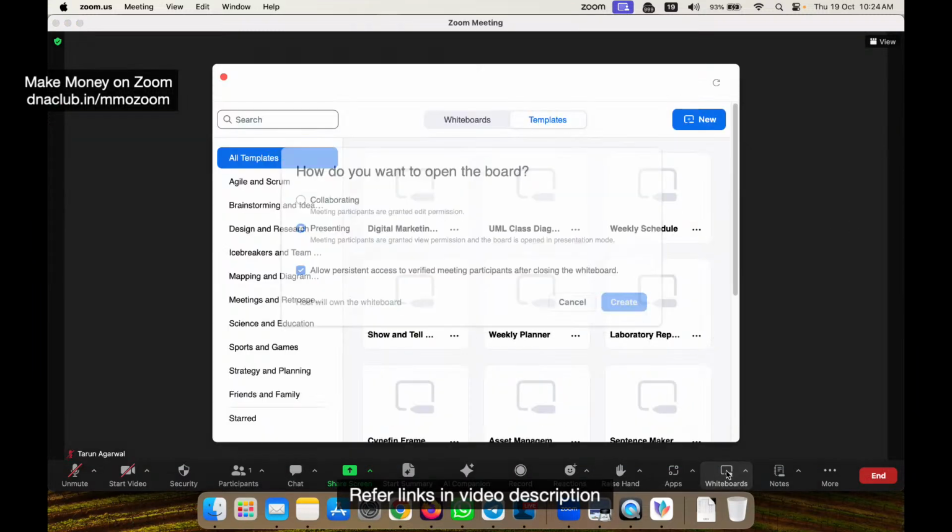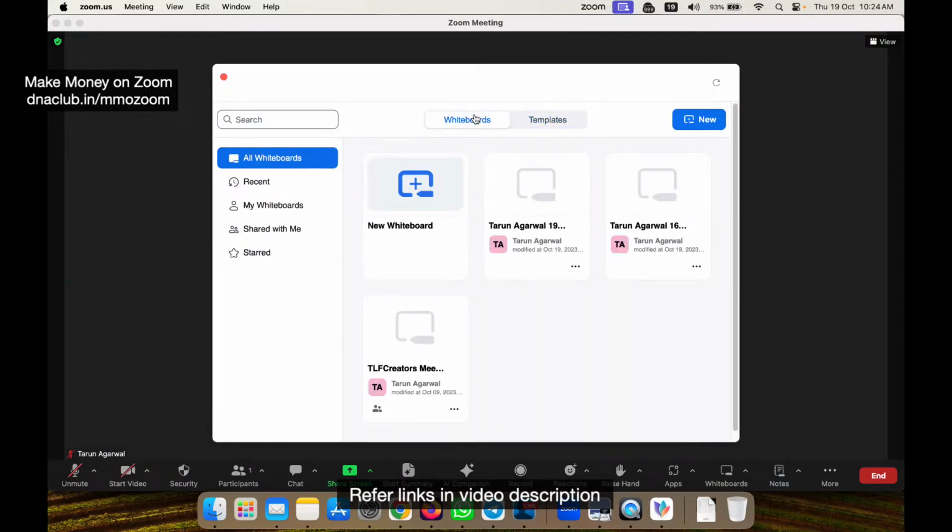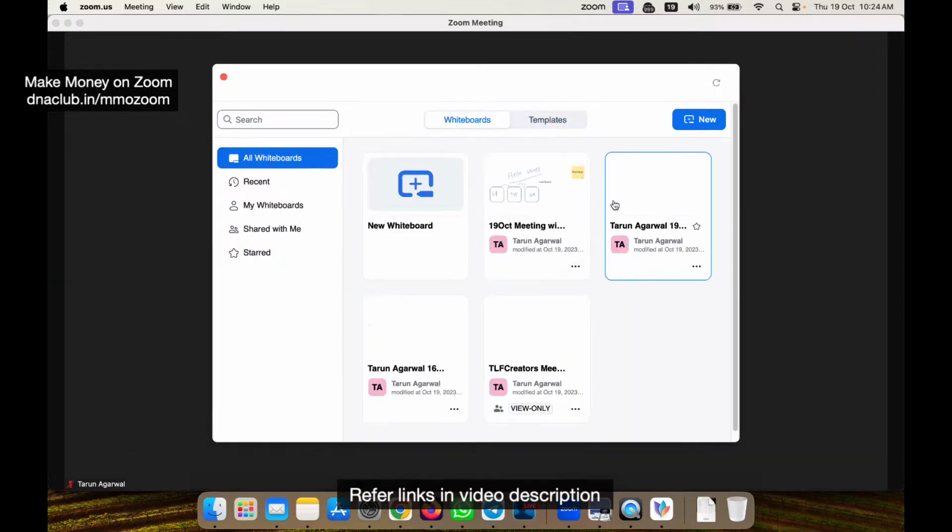And anytime if I click on whiteboard, I can see all my whiteboards and all my drawings. All these things are automatically saved in Zoom cloud. Okay, Zoom cloud, everything is saved. I can refer to this anytime. I can share it with anybody anytime. Clear? Is this clear to all of you?